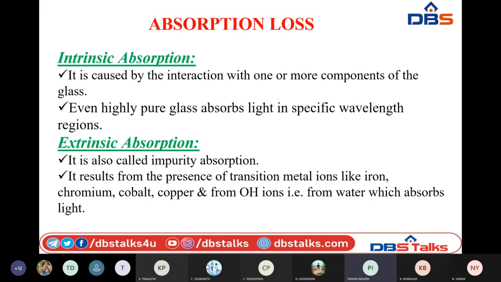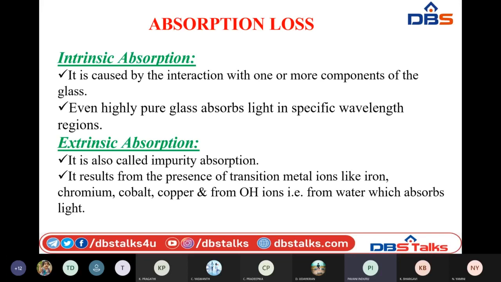So though the glass is very much pure, it can absorb the light in the ultraviolet range and infrared range. So that is why intrinsic absorption is completely due to the atomic imperfections present in the glass. So this leads to loss of power, which leads to intrinsic absorption.